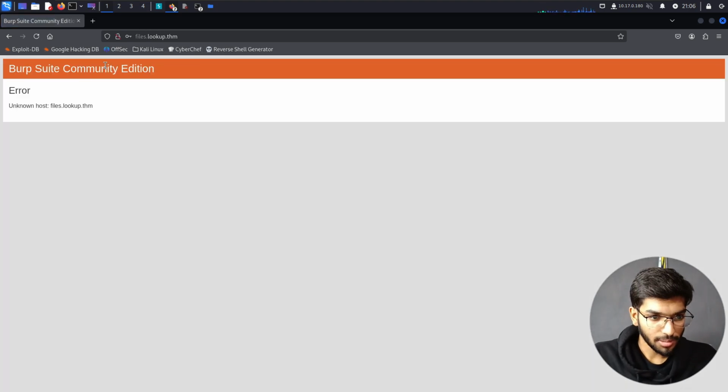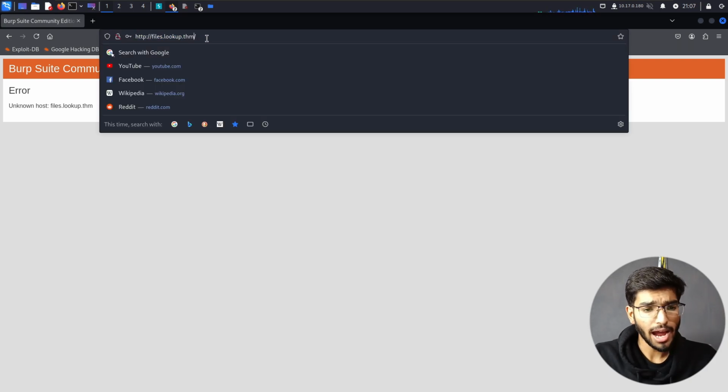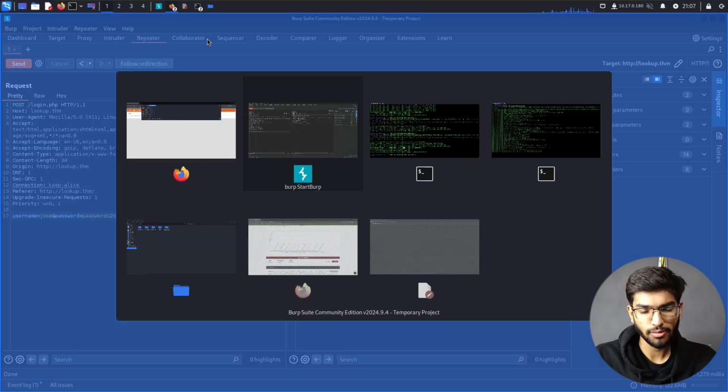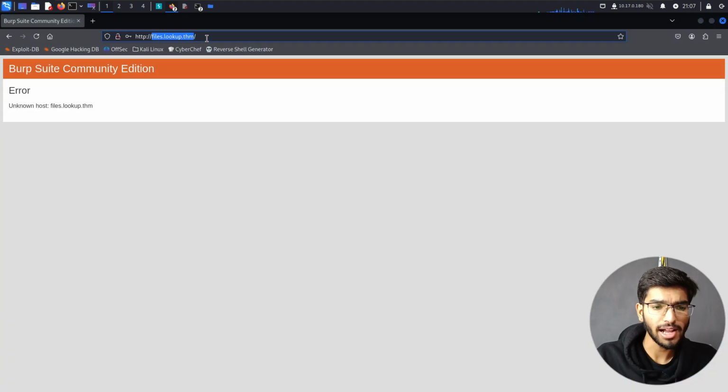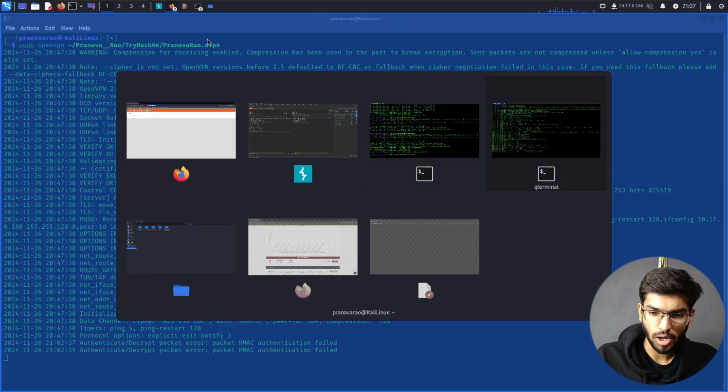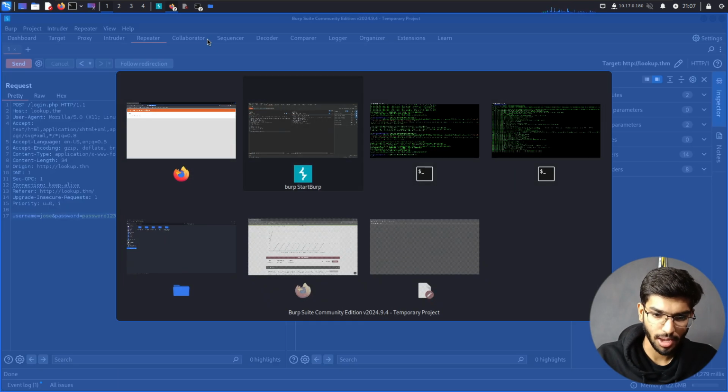Now it says error because it says files.lookup.thm. I don't know why, this is very strange. For sure, with ffuf, that tool and those lists, there would be a file called files. It should have found it, but it did not, for some reason.